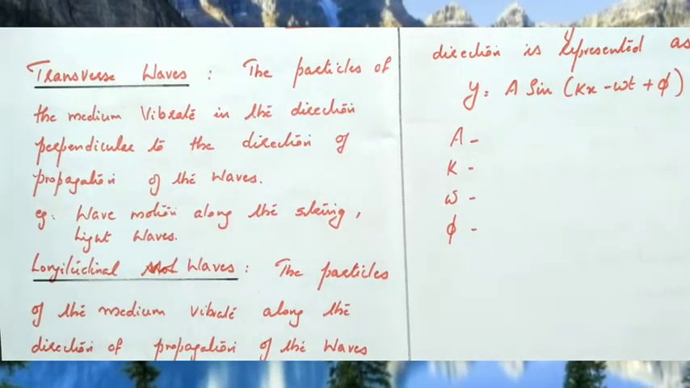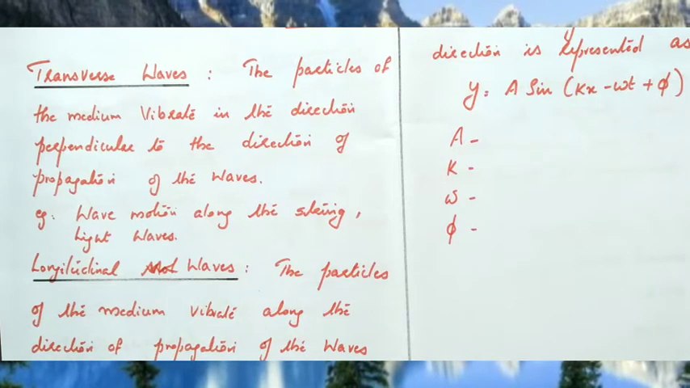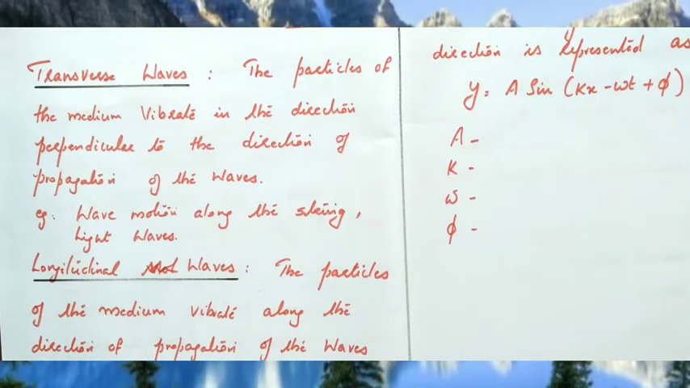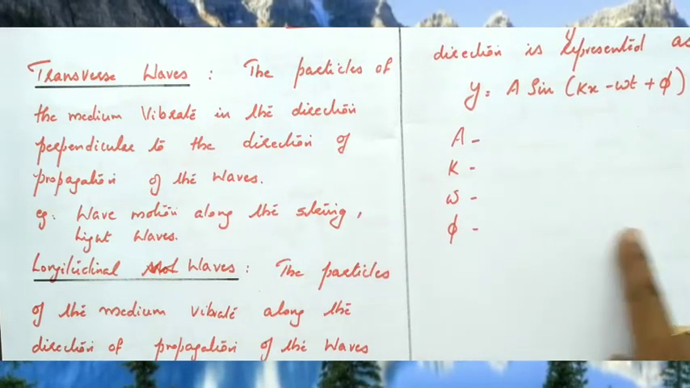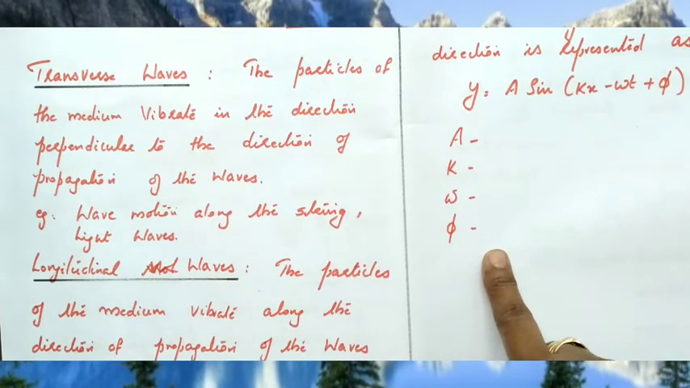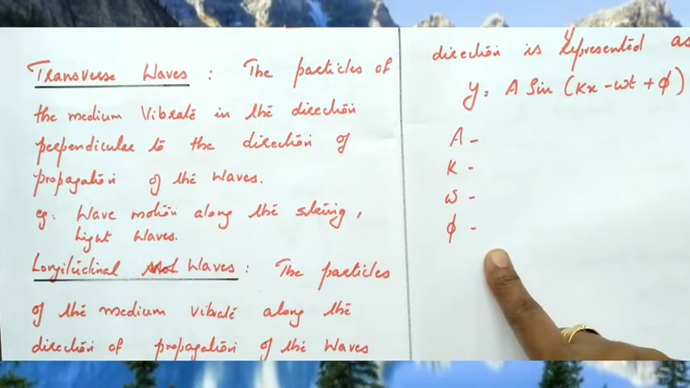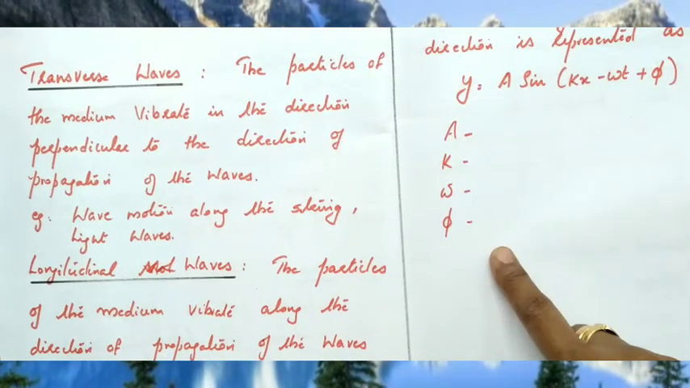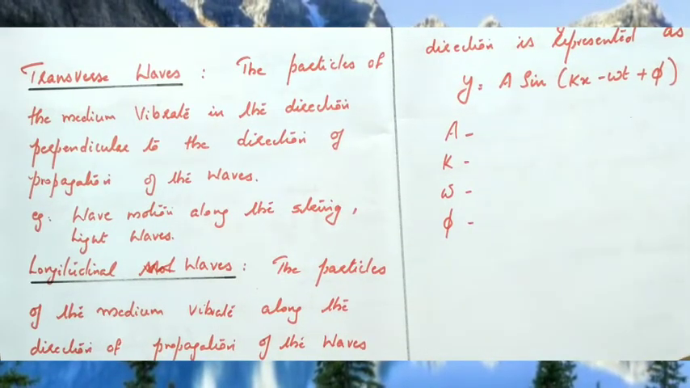Waves are again classified into two: transverse waves and longitudinal waves. If the particles of the medium vibrate in the direction perpendicular to the direction of propagation of the waves, such waves are called transverse waves. If a wave is propagating along the x direction, and particles in the medium vibrate in the y direction, then such waves are called